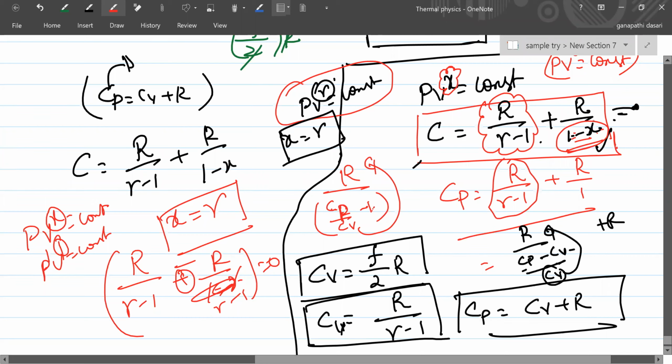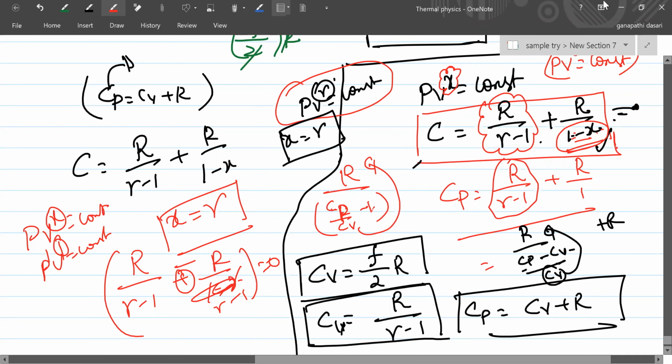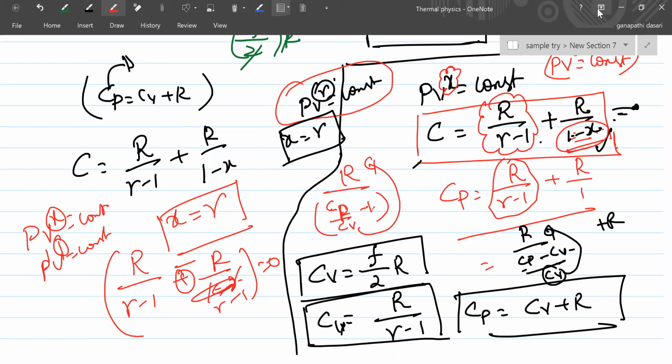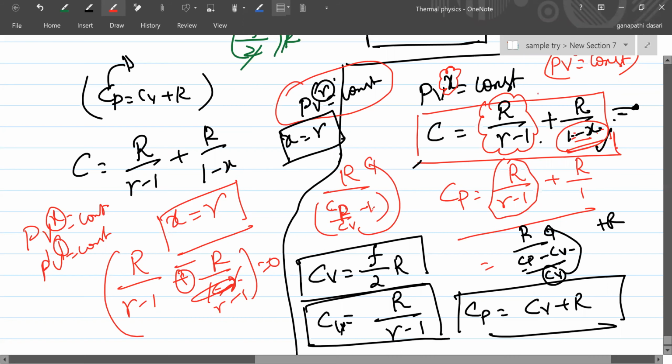On this formula also questions are asked. C is equal to R by gamma minus 1 plus R by 1 minus X. Sir, in the case of isobaric, P will be 0, sir. No, P is not 0. That X will be 0. PV power 0 is equal to constant. That is P is equal to constant. For isobaric, X will become 0, right? PV power 0 is equal to constant. That is why V power 0 is 1, right? Got it, sir. That P is equal to constant. It will not depend upon volume.